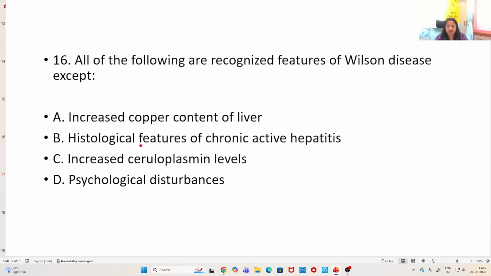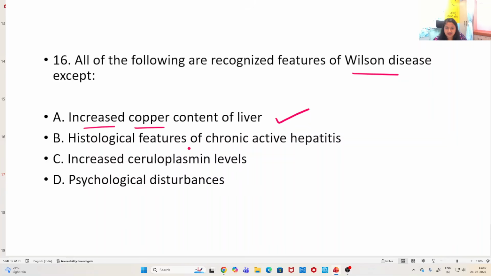All of the following are recognized features of Wilson disease. Increased copper content of the liver. Yes, copper deposition in the liver. Biopsy samples of the liver will show increased copper content. Previously, and even now, there is a diagnostic criterion for that, but now genetic diagnosis is more common. But this happens in case of Wilson disease.